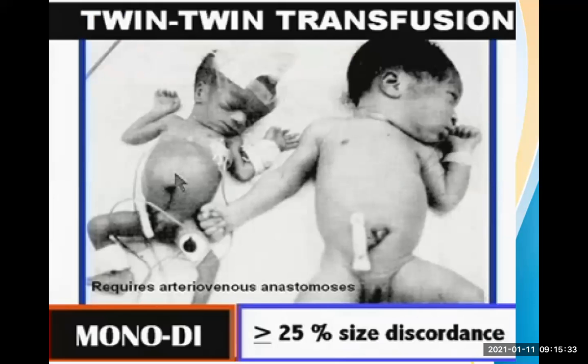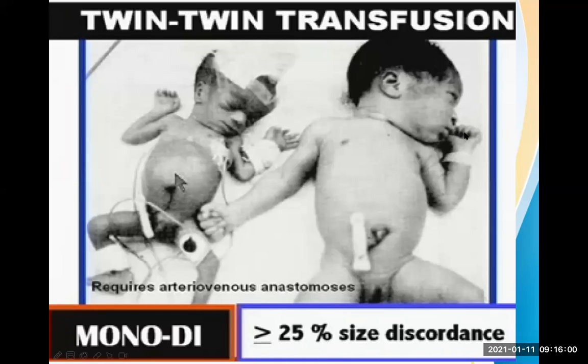Look at the size of this baby. Isn't it? Look at the size. One baby is bigger than the other. See this? This is known as more than or equal to 25% size discordance. It means the size doesn't match between them, more than 25% difference in size. This is called discordance. Concordance means matching. Discordance means they are not matching with each other.